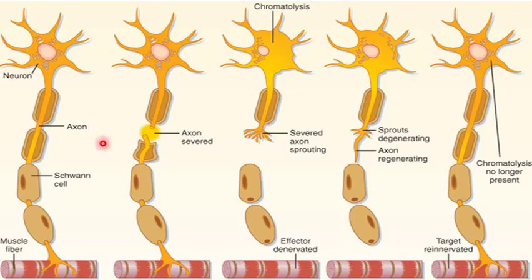So let's summarize this degeneration. If an injury occurs in the axon, there are changes in the cell body and changes in the axon. Changes in the cell body are called retrograde degeneration. Changes in the axon are called Wallerian degeneration.